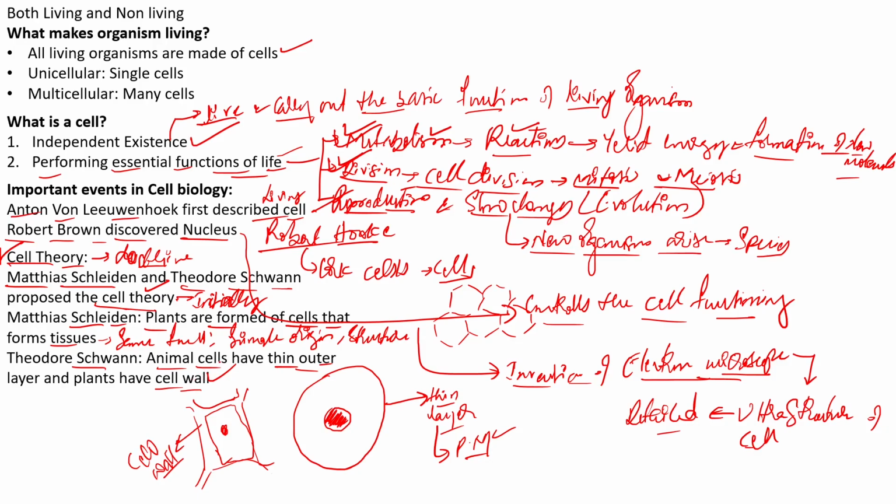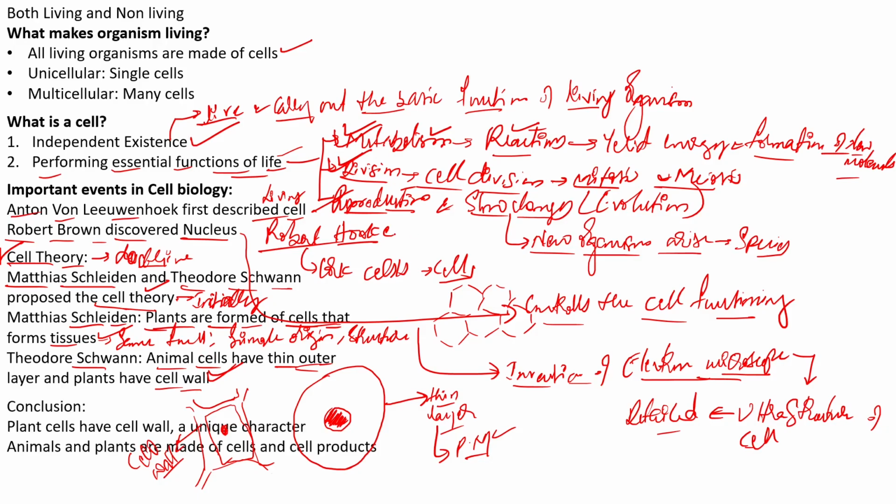the cell theory based on important observations. And those observations were, as mentioned here, that plants are formed of cells and these cells form tissues. Schwann observed that animal cells have a thin outer layer, which we now know as the plasma membrane, and plants have a rigid structure called the cell wall. So these were the two important observations mainly used for the formation of the cell theory initially.